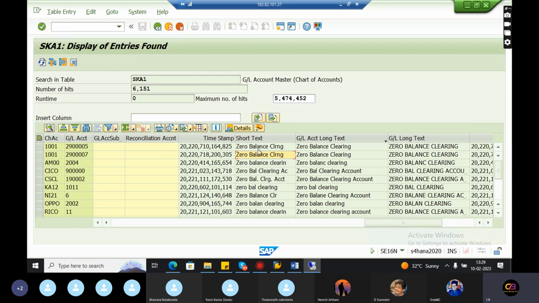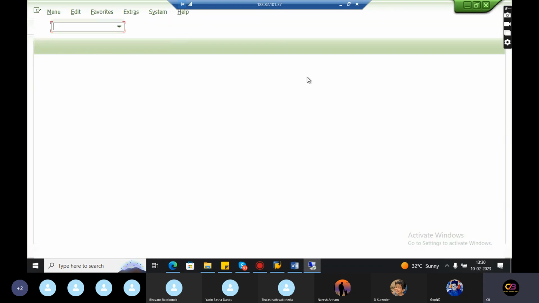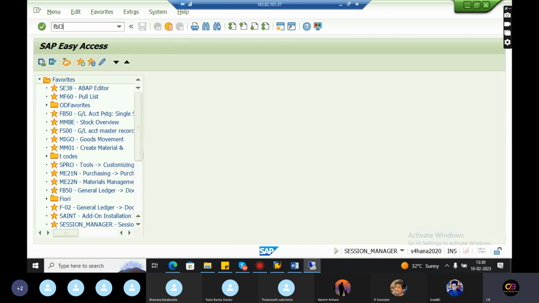So these are all zero balance clearing accounts. This is the chart of accounts. I am taking this example for demo purposes.